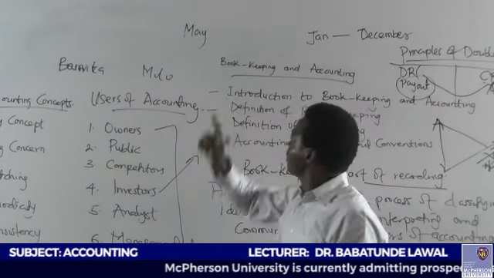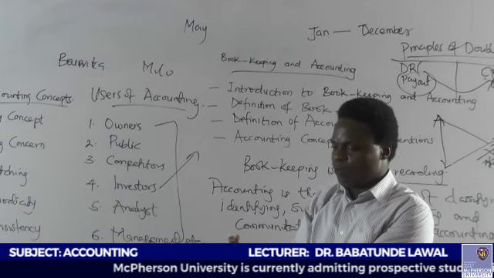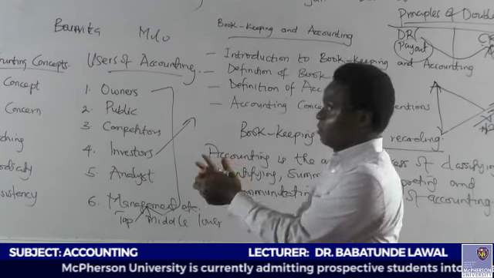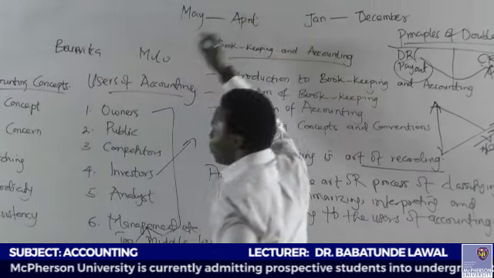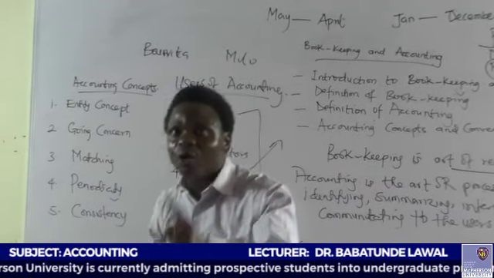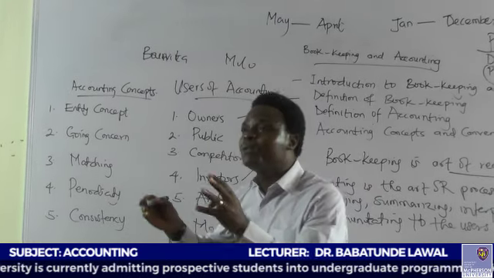You calculate 12 months: May, June, July, August, September, October, November, December, January, February, March, April, to make it what? 12 months. So the year will end in April. That is the period. So every accounting period must run for a period of what? 12 months. And the last one is consistency. From the work period, you must be consistent.